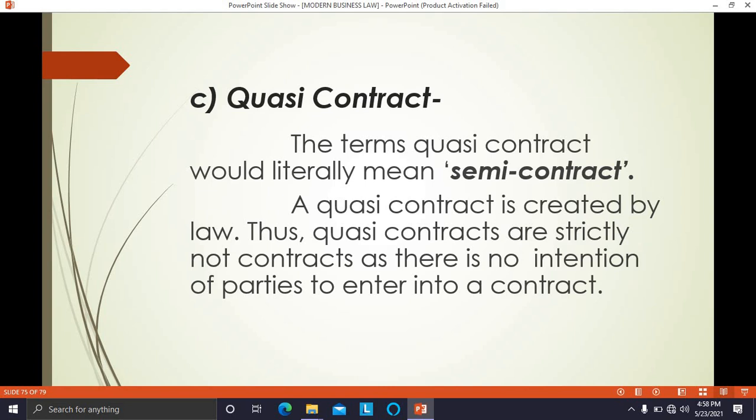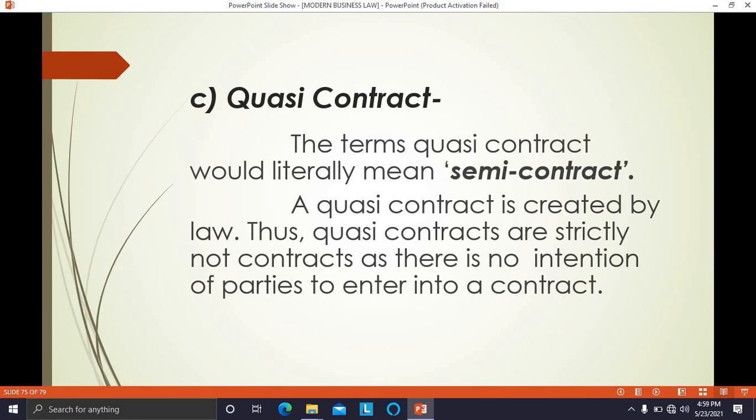That means we cannot call this quasi contract strictly a contract. Why? Because we have seen that there are essential elements of a valid contract. First is agreement. Agreement is created by way of an offer and acceptance of that offer.